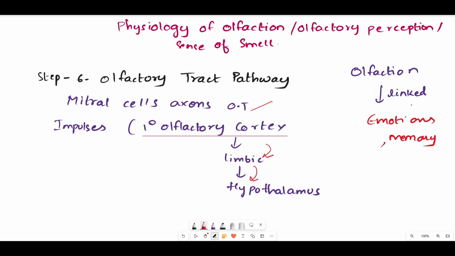The sixth step is the olfactory tract pathway. The mitral cells' axons will be forming the olfactory tract. Here the impulses will be traveling from the primary olfactory cortex, then reach the limbic system, finally reaching the hypothalamus. That means olfaction is linked with emotions and memories.